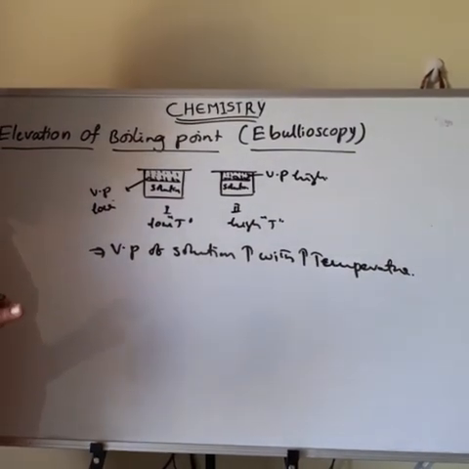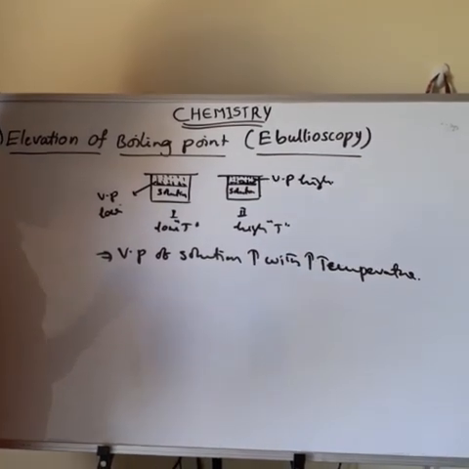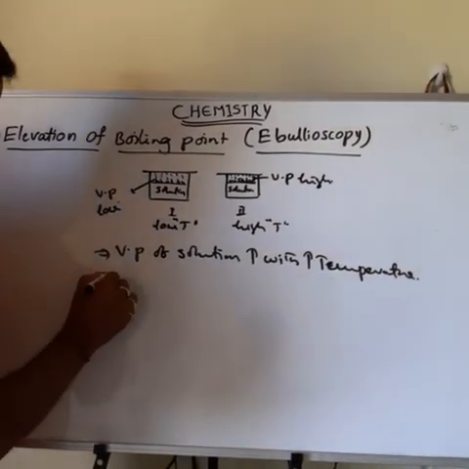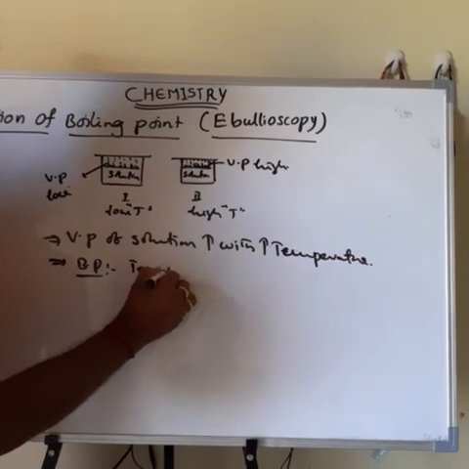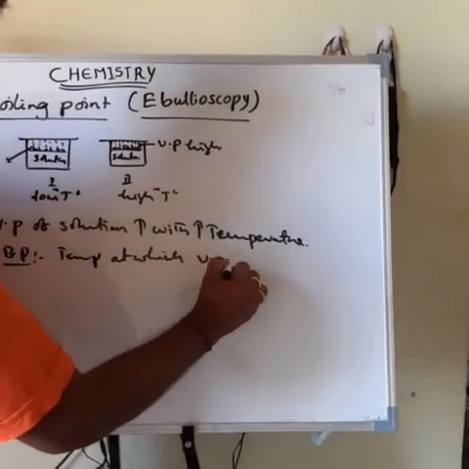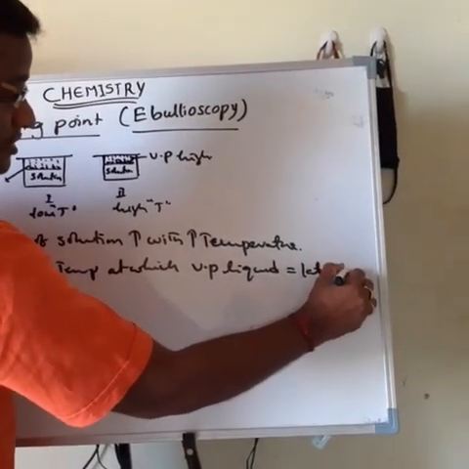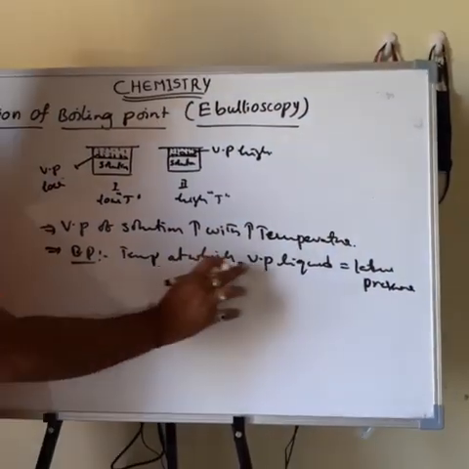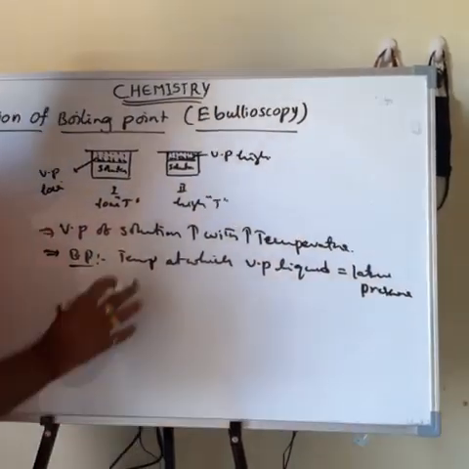The temperature at which the vapor pressure of the liquid is equal to the atmospheric pressure, meaning 1 atmosphere pressure.